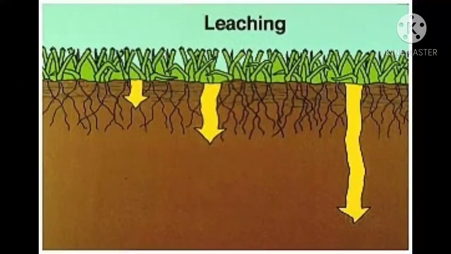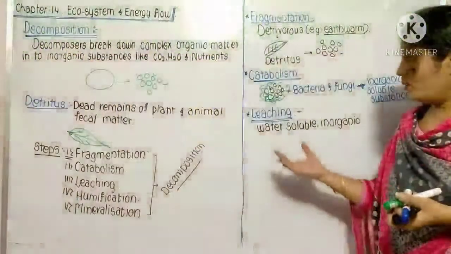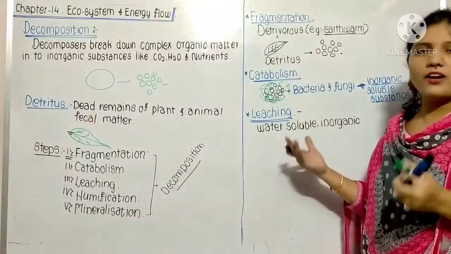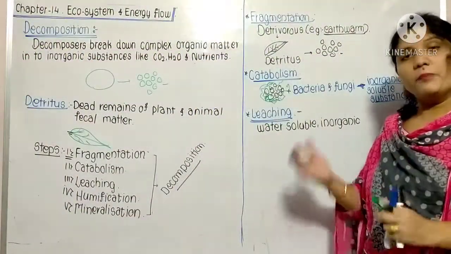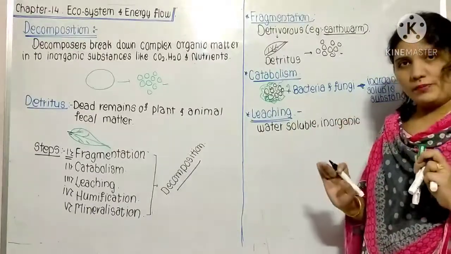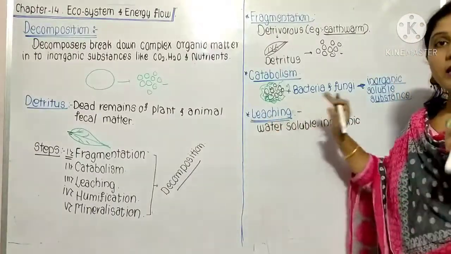Then those substances are not available for the plant, so they get precipitated as a salt only. That is known as leaching.